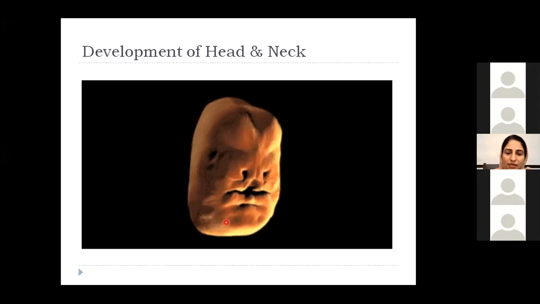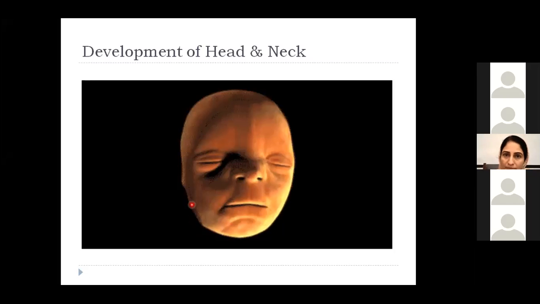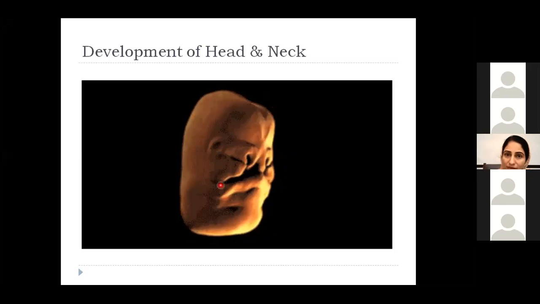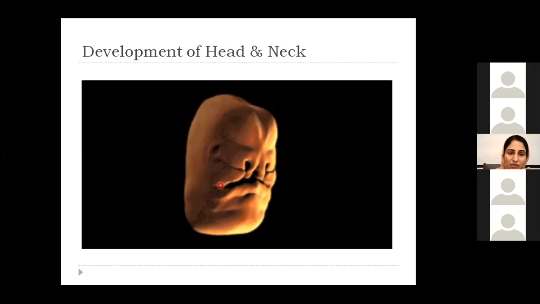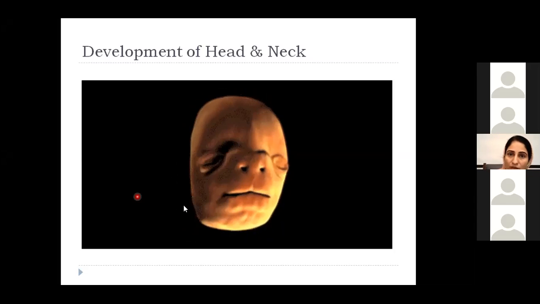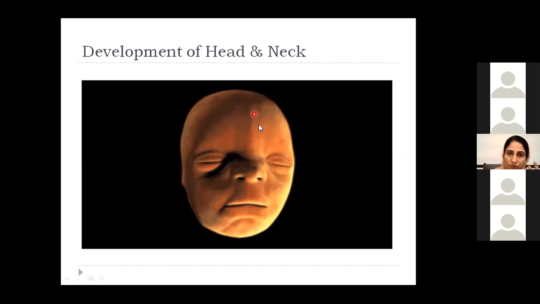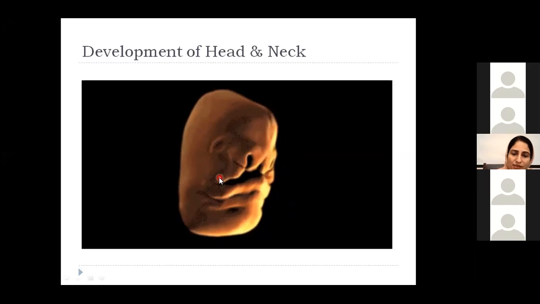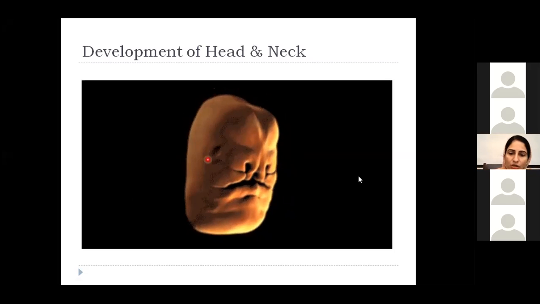They are easily affected by alcohol. They can be damaged by alcohol, and they can be damaged by retinoic acid as well. If a pregnant woman is taking alcohol, then there are abnormalities in the head and neck region, plus abnormalities in the development of the cardiovascular region.